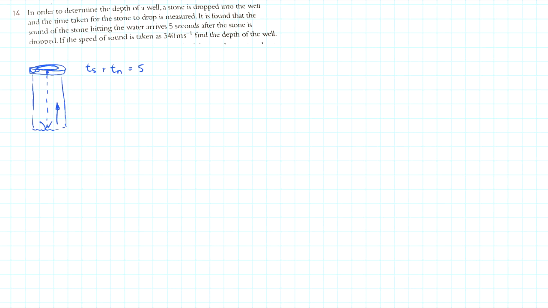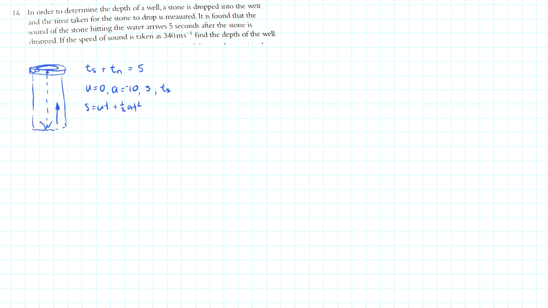For the stone, we know that the starting velocity is 0. We know acceleration is -10. That's all we know. But what we're interested in is the displacement, because it's going to be the same as the other displacement, and the time. And this is the time of the stone. All right, so which constant acceleration formula uses UAST? And that is S equals ut plus a half at squared.